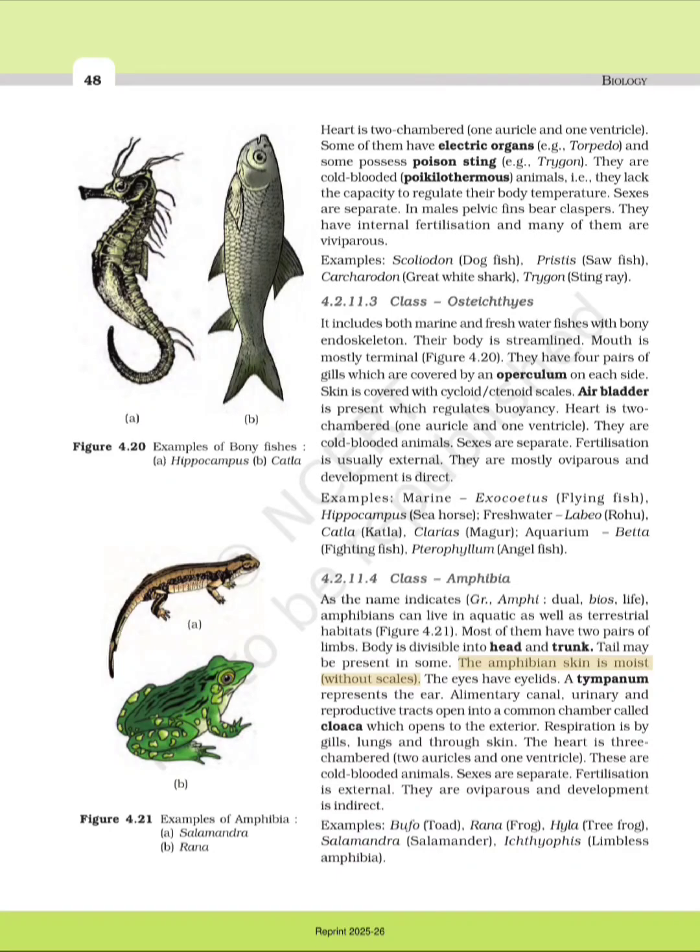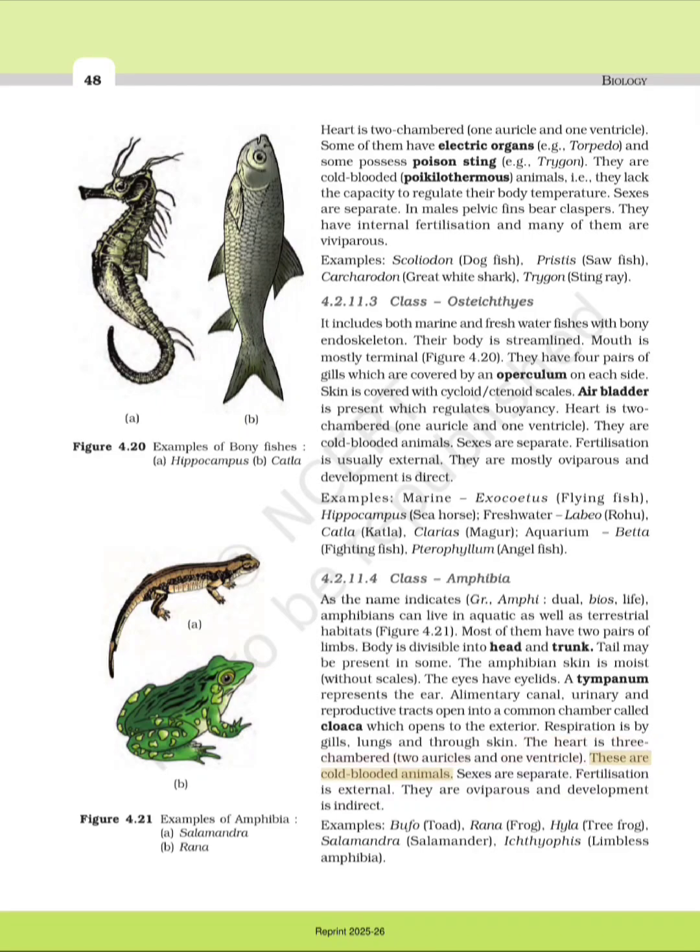The amphibian skin is moist without scales. The eyes have eyelids. A tympanum represents the ear. Alimentary canal, urinary and reproductive tracts open into a common chamber called cloaca which opens to the exterior. Respiration is by gills, lungs and through skin. The heart is 3-chambered, 2 auricles and 1 ventricle.